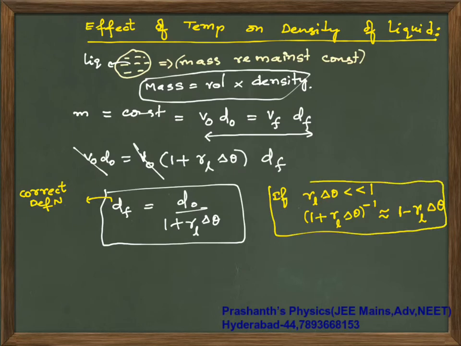Okay, right? So now this is your binomial approximation. So if this condition is satisfied, your final density is D naught times 1 minus gamma of liquid into delta theta.